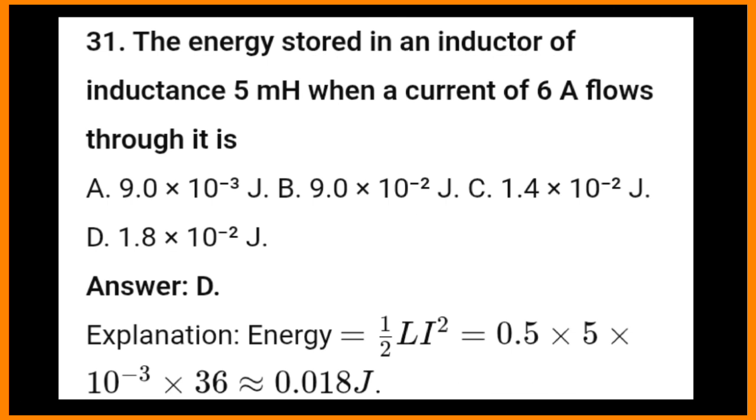31. The energy stored in an inductor of inductance 5 mH when a current of 6 A flows through it is A. 9.0 times 10^3 J, B. 9.0 times 10^2 J, C. 1.4 times 10^2 J, D. 1.8 times 10^2 J. Answer D. Explanation: energy equals 1/2 LI² equals 0.5 times 5 times 10^-3 times 36, which is approximately 0.01 J.